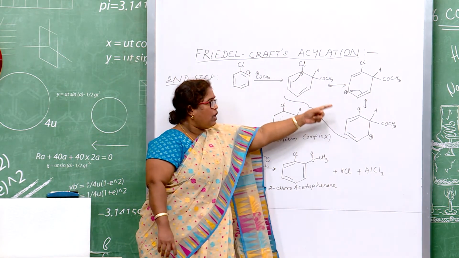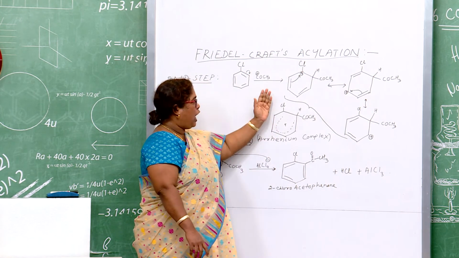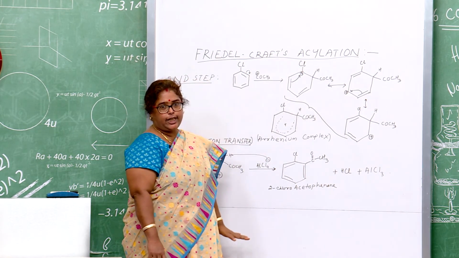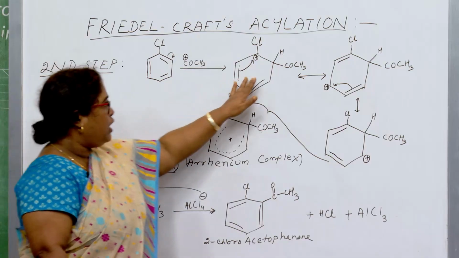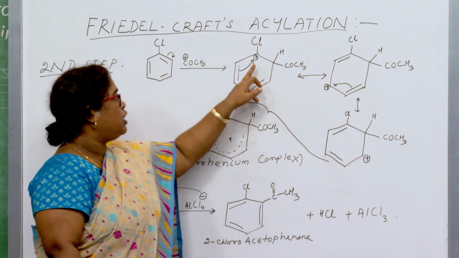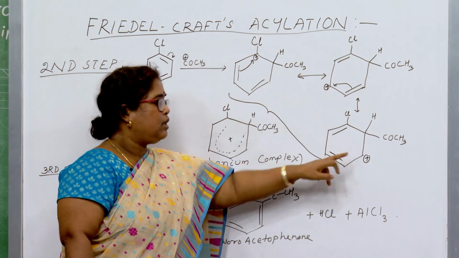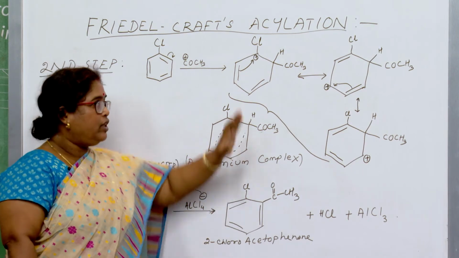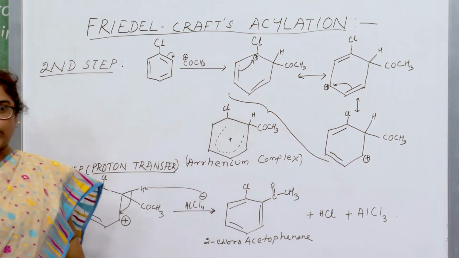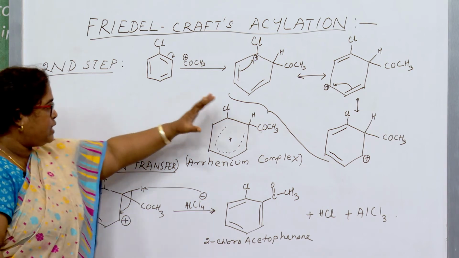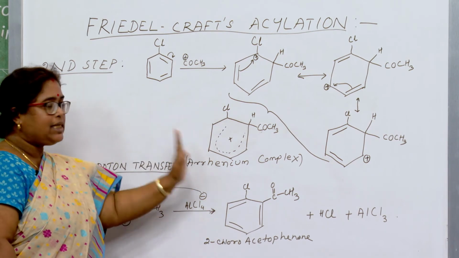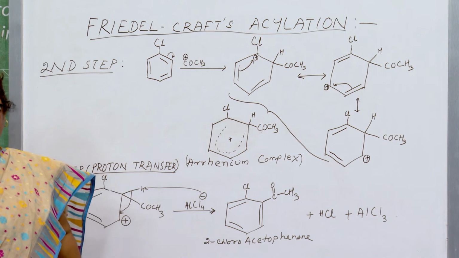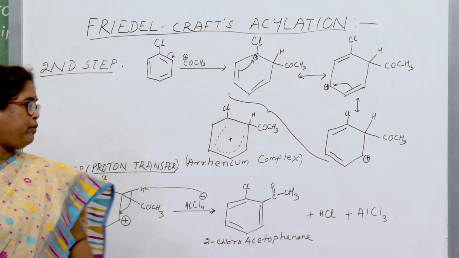And in all these three structures, I had shown by the resonating structures that this plus charge goes from one place to another, which we call resonance stabilized, and this complex formed is known as arenium complex, as we had also discussed before.